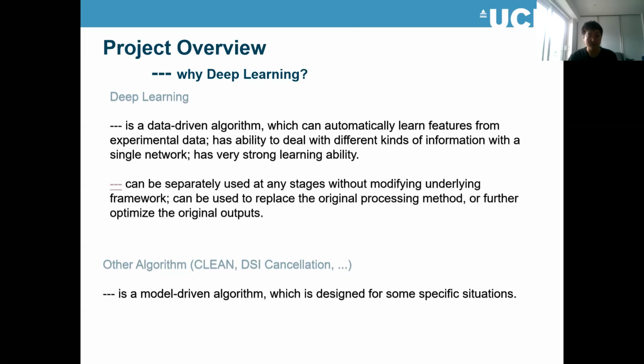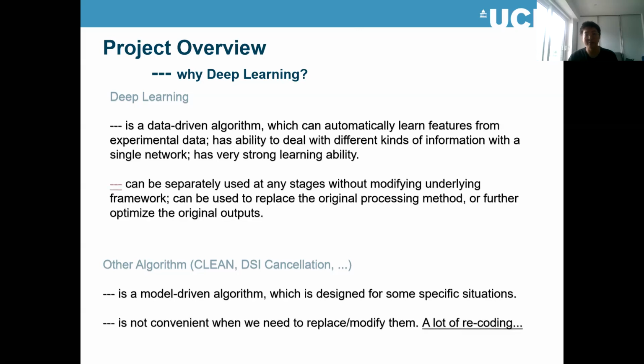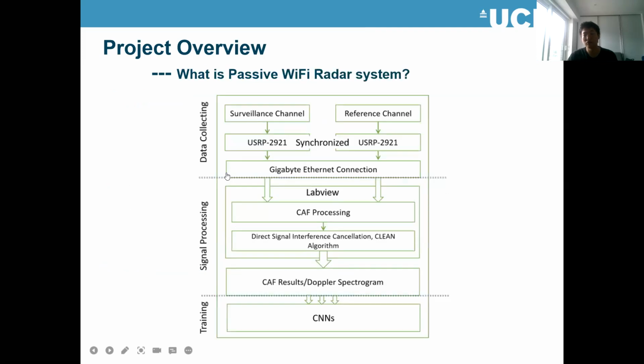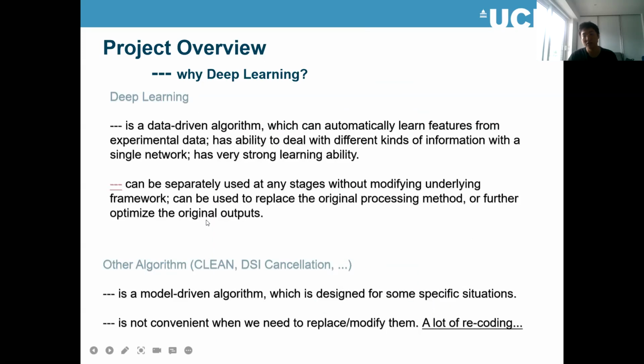Also, deep learning methods can be used separately at any stage without modifying the current framework. For example, after we get the raw data, we can insert deep learning methods here, like using a complex-valued neural network to process them, or before denoising or after denoising, at any stage, we can directly use deep learning strategies.